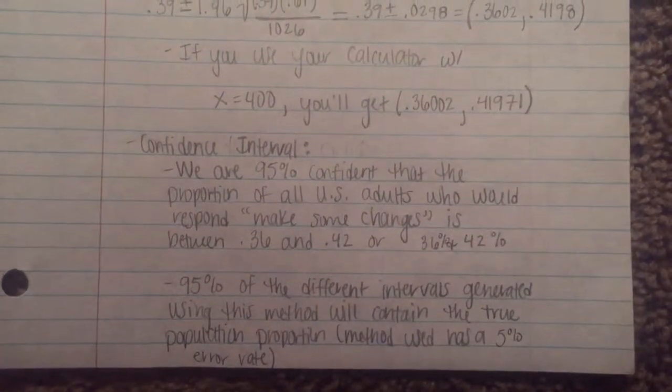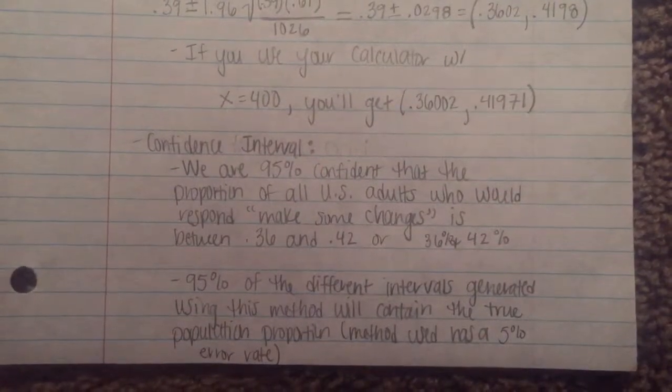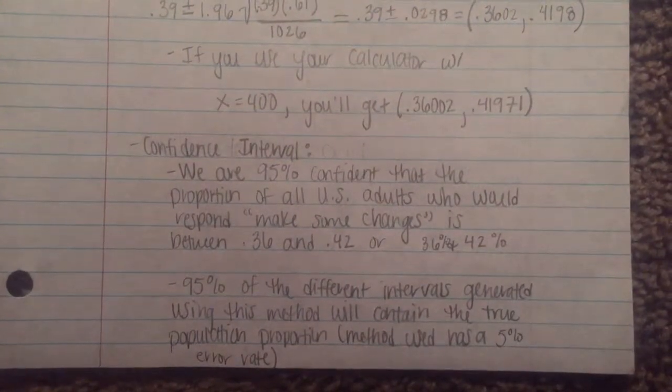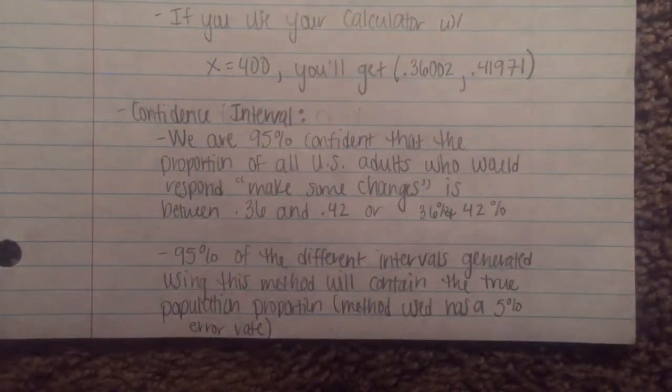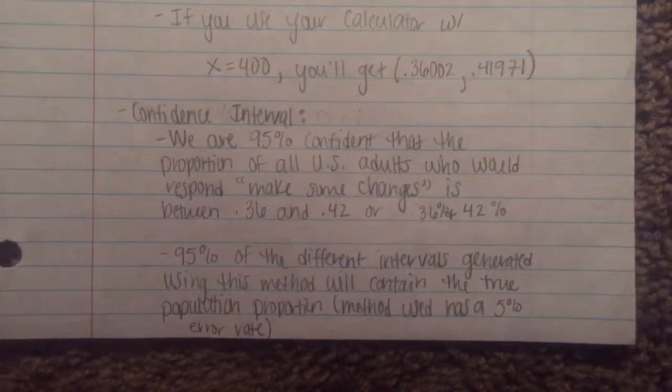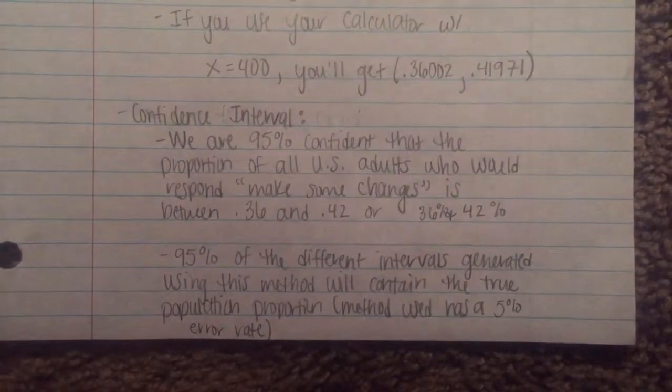We are 95% confident that the proportion of all U.S. adults who would respond, make some major changes, is between 0.36 and 0.42, or 36% and 42%. 95% of the different intervals generated using this method will contain the true population proportion. The method we use has a 5% error rate.